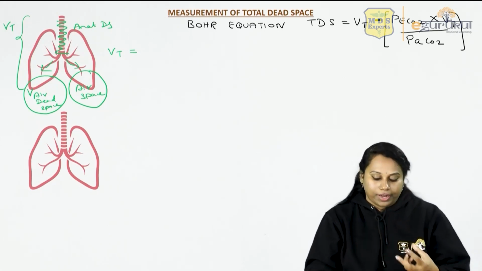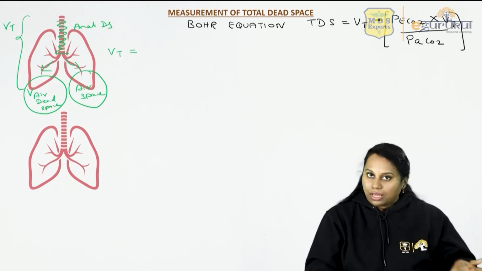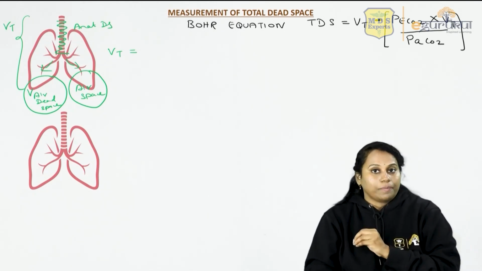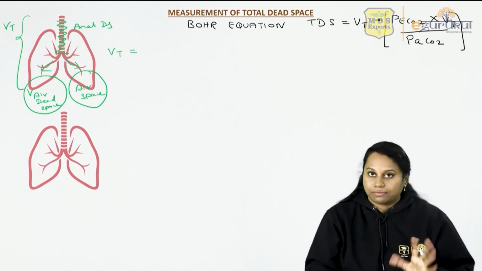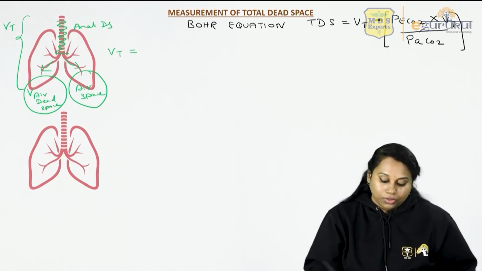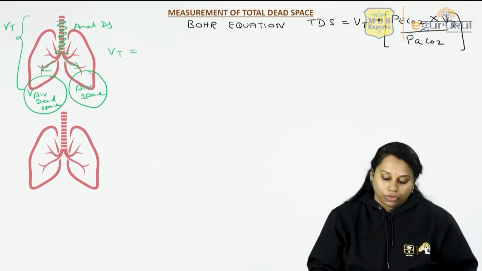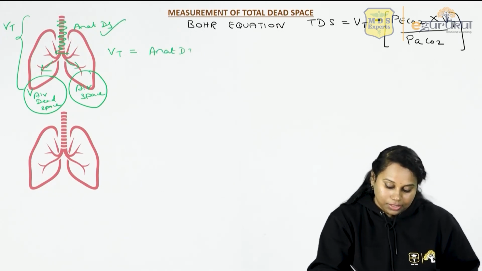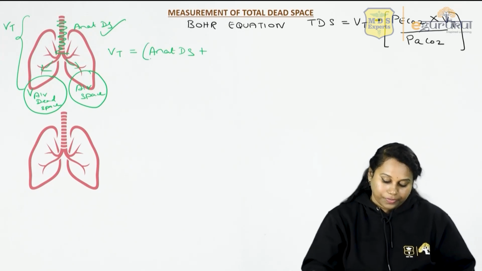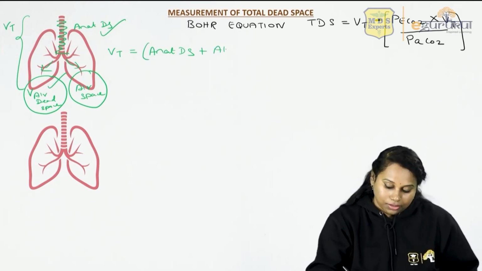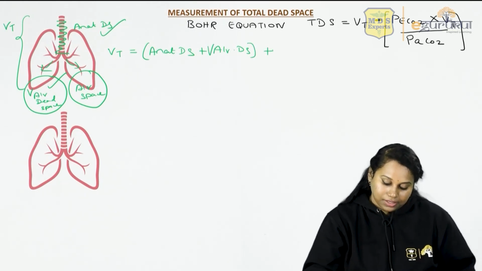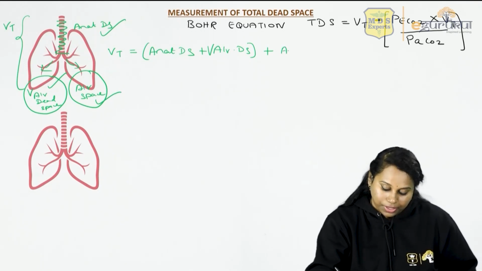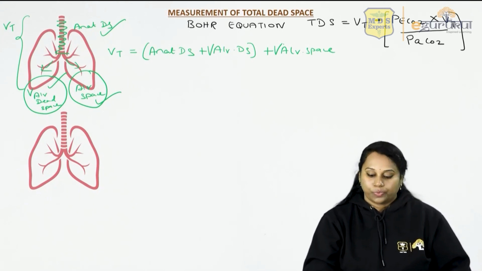Some air goes into the trachea and bronchi, the anatomical dead space, some air into the alveolar space, and some air into your alveolar dead space also, if you have it. Now the sum of all these three is the tidal volume. The tidal volume is equal to anatomical dead space plus alveolar dead space plus the volume in the alveolar space.